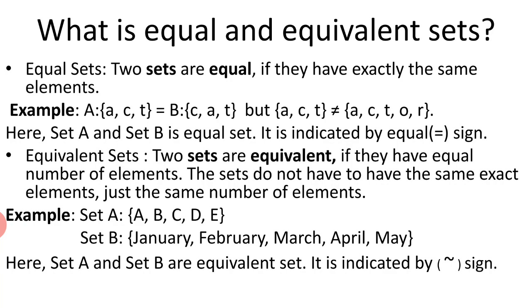Equal sets should have exactly the same elements, and to be equivalent sets they should have only the same number of elements, not the same elements. I hope it is clear with the example.